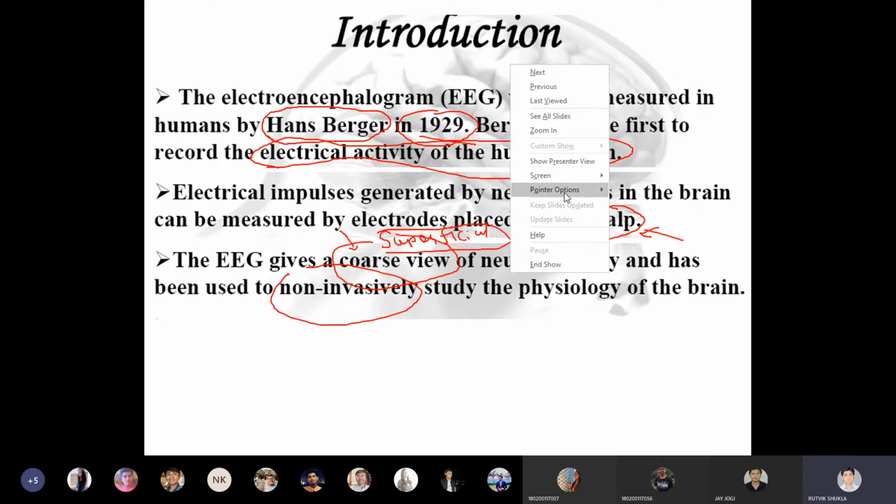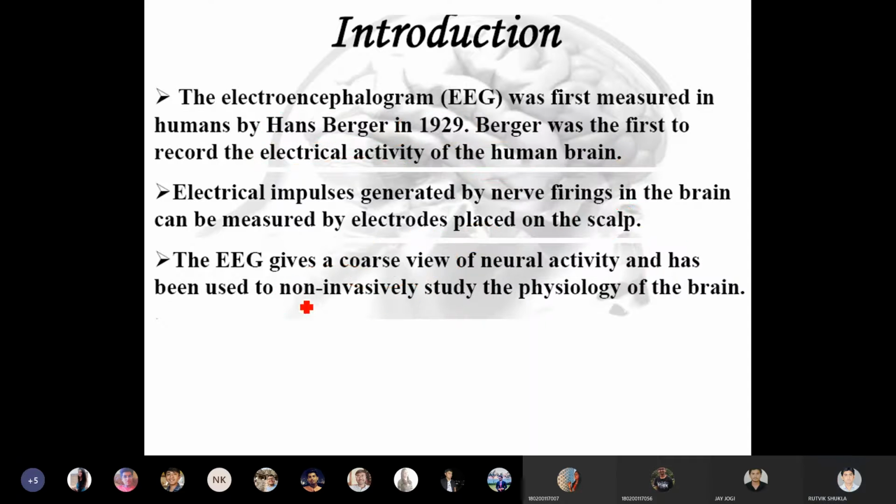Yes, anyone? What does this particular word mean? Non-invasively. Have you heard this word, or is it for the first time? Have you heard about this word?